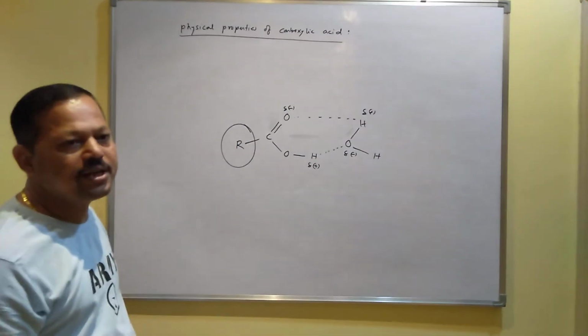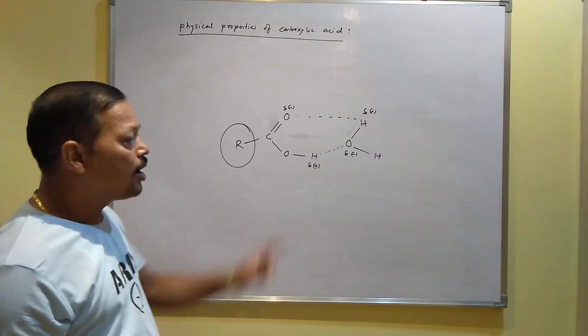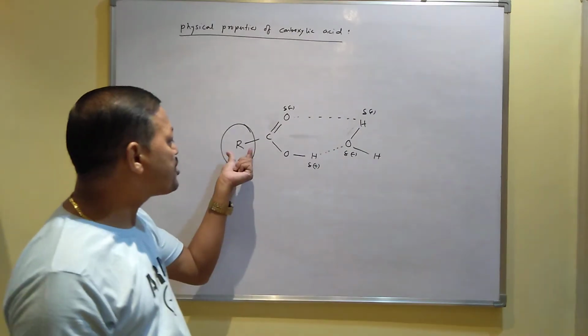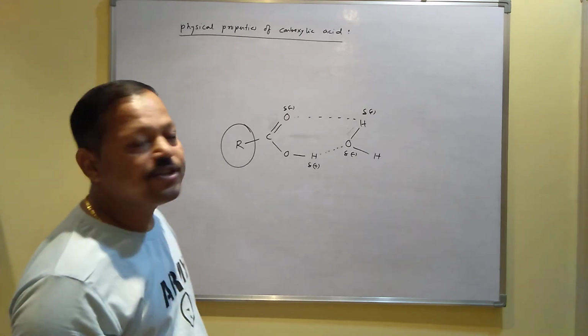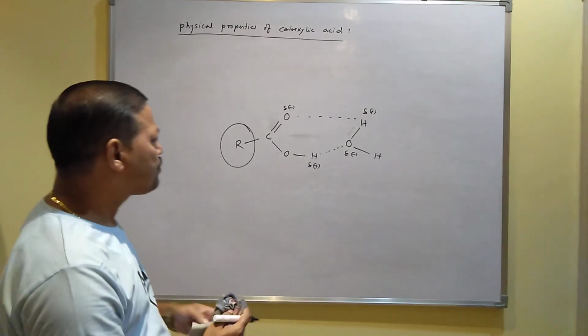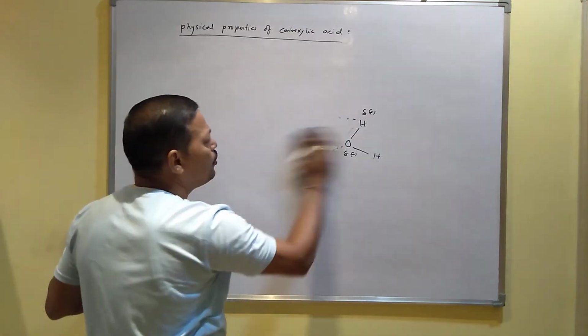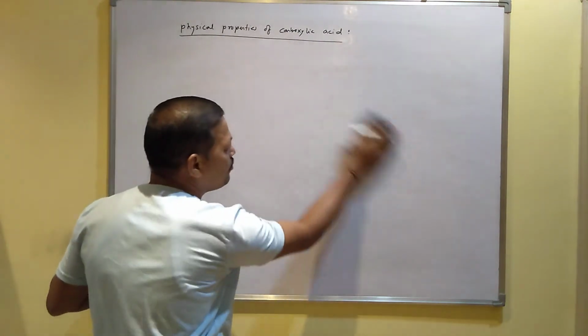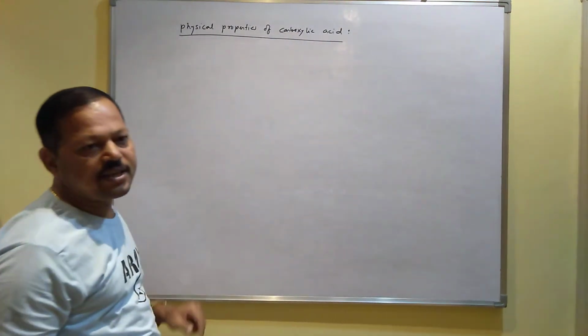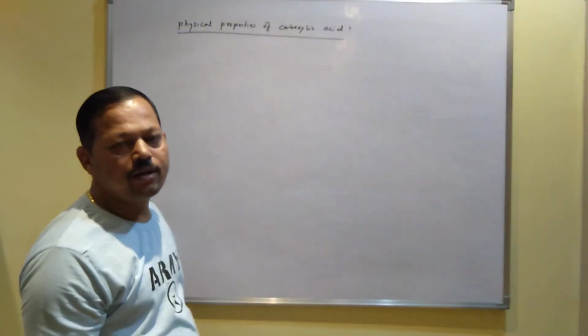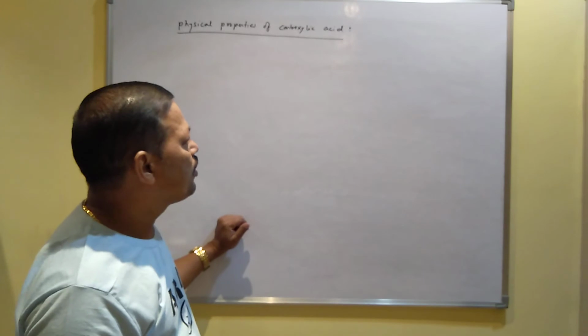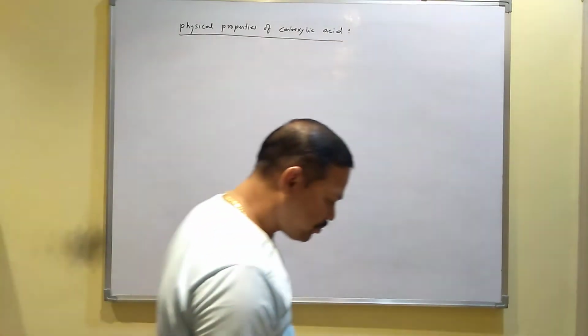But higher carboxylic acids are unable to form hydrogen bonding with water due to the large size of the alkyl group, and that is why they are insoluble in water. Do you know ethanoic acid, acetic acid? Where is acetic acid used? Acetic acid is used in vinegar.